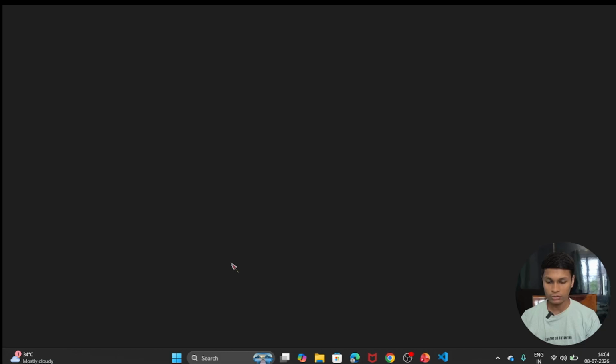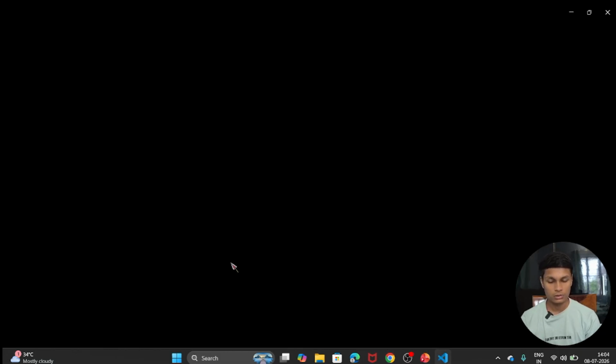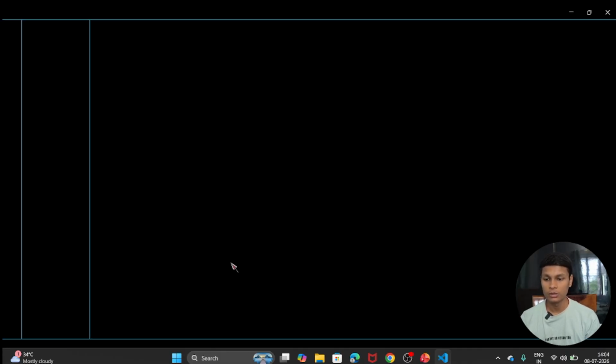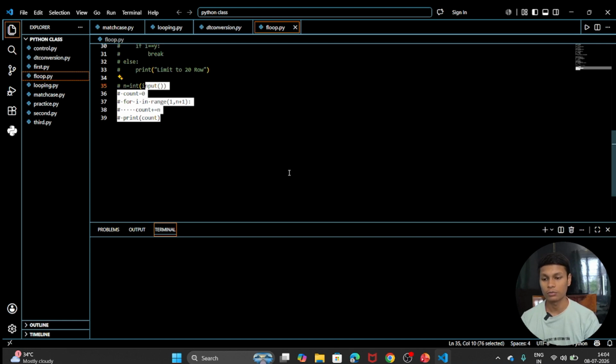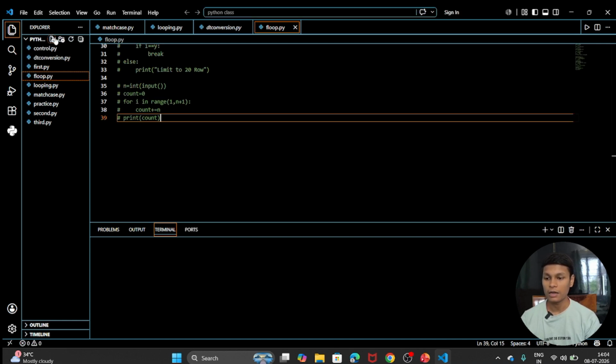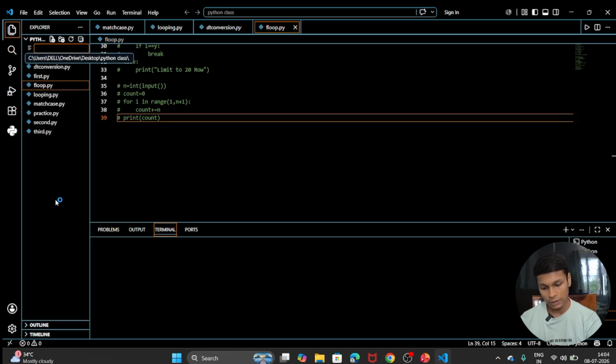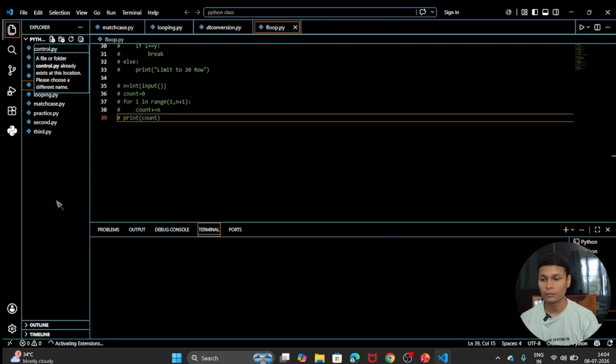So now I am going to start my Visual Studio Code. After that I am going to write this code the same as written in the PPT, so it will give you clarity on how the program works. Here I am going to create another file named control statement, control_statement.py, with .py as the extension.